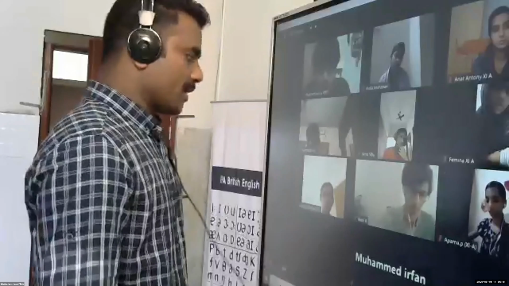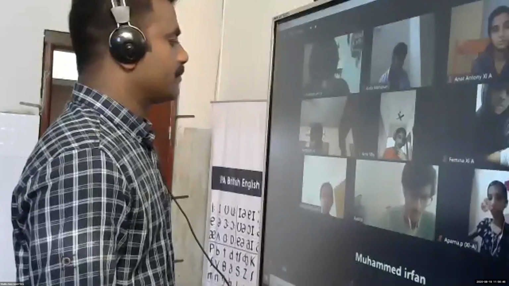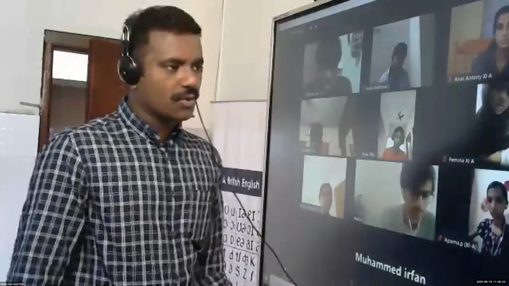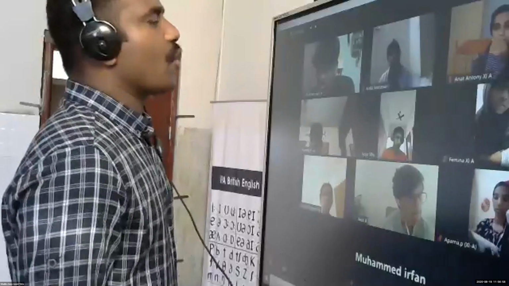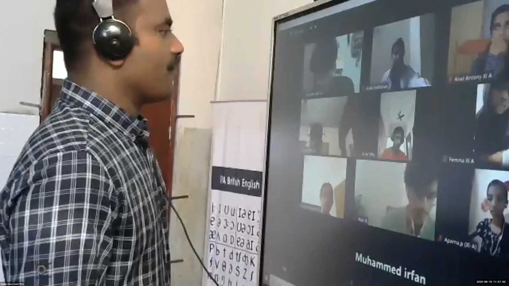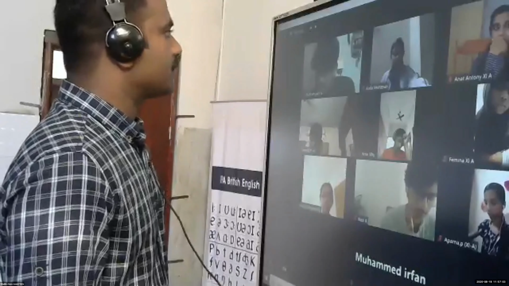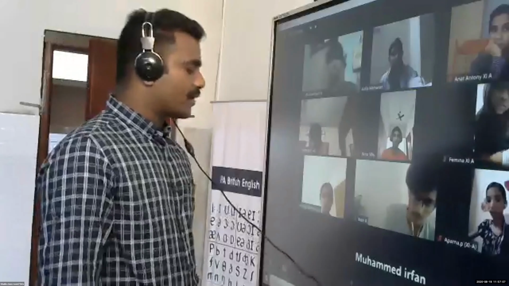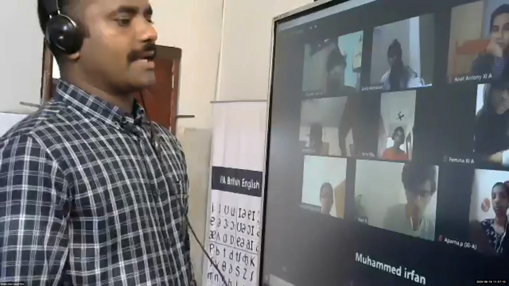Next, cash deposited into bank. Bank account debit to cash account. Yes. Next, cash withdrawn from bank. Cash account debit to bank account.